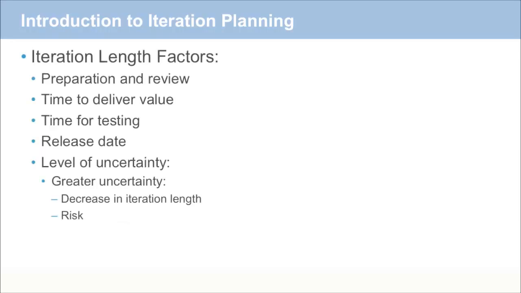Some of the factors you might want to consider when choosing an iteration length for your team are how prepared the team is and how much review the team has done on the user stories. Do we understand them well enough to be able to go for 2, 3, 4 weeks, or do we need a shorter iteration length? We also want to consider the time to deliver value. If we're in a hurry to show some value or some wins to our stakeholders, we might want to stick with a shorter iteration.